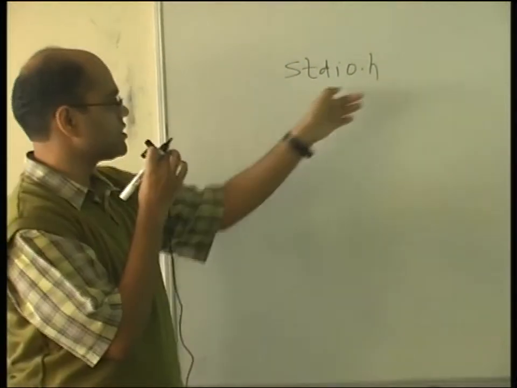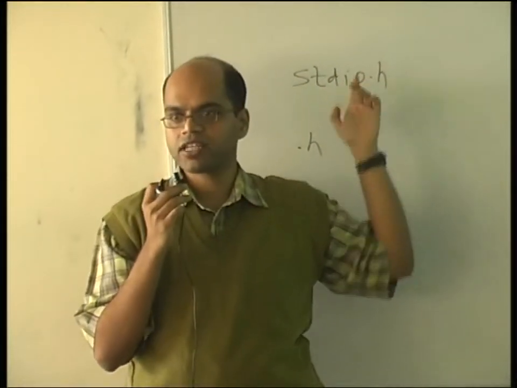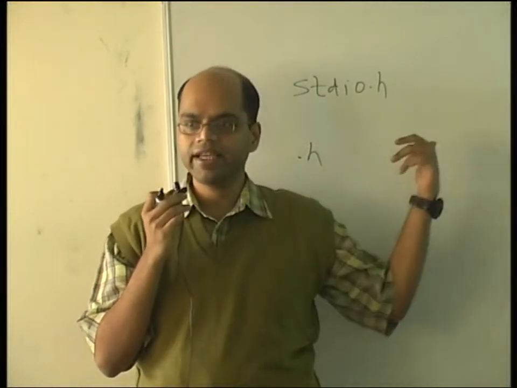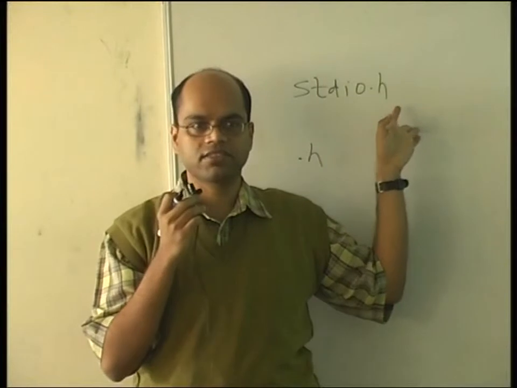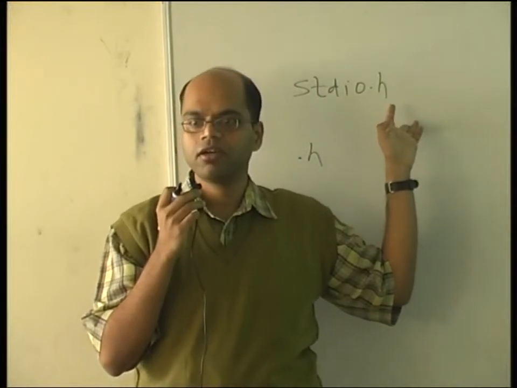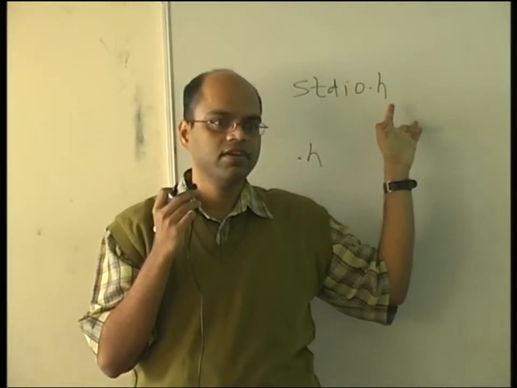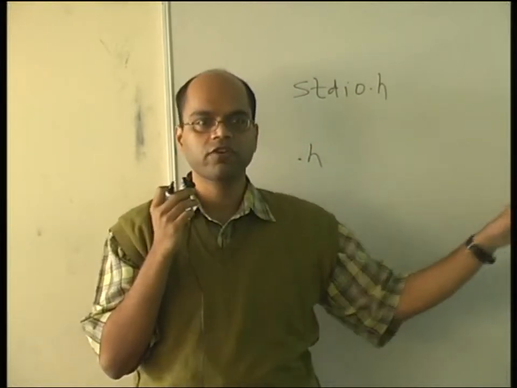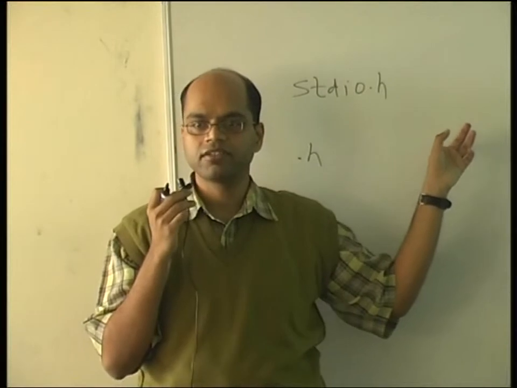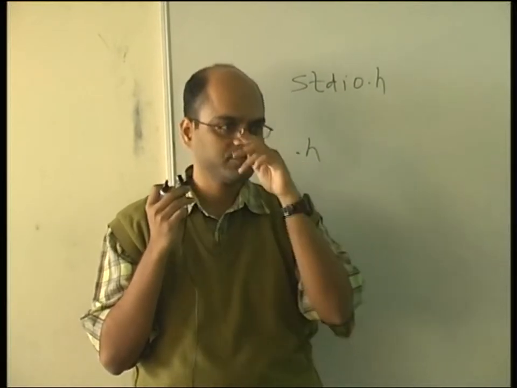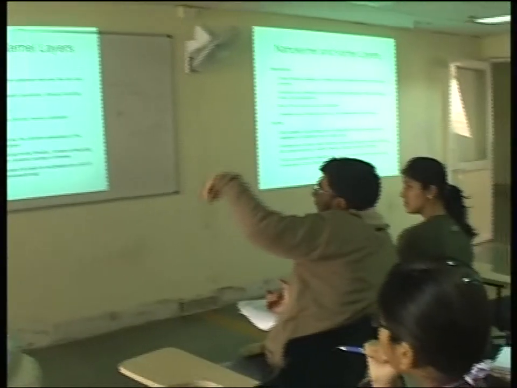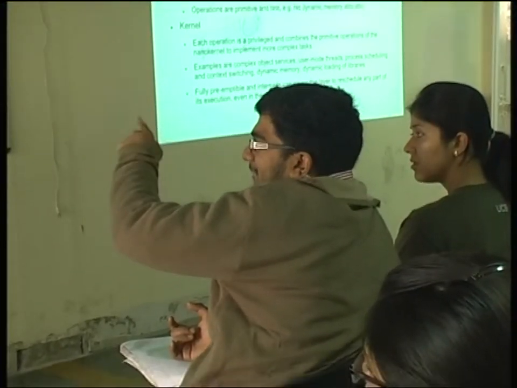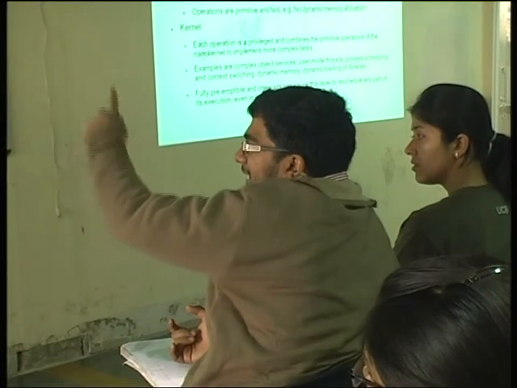But let's say this is the kind of library everybody is using, standard input output. If everybody's code is linked with this .h and it's all executable, what will happen? Every code is becoming bigger, right? And there are so many pieces of code running in C which are using the same thing. So what is the solution? The solution is that you put in just one file, stdio.h, and link all the other files to this, and whenever one accesses a function which is defined in it, it will go to this file.